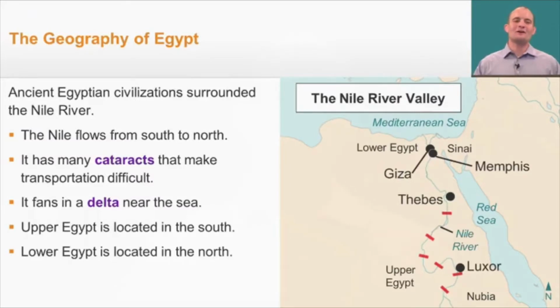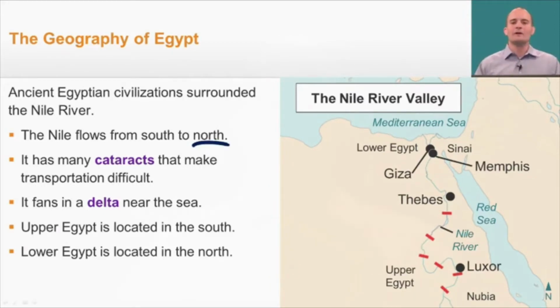Well, before we talk about the kingdoms in ancient Egypt, it makes sense to talk about the geography of Egypt first. Now, ancient Egyptian civilizations surrounded the Nile River, and the Nile was extremely important. Here are just some key things to keep in your mind as we're going through this. One is that the Nile flows from the south to the north. There are highlands or mountains down here in the south, and from there the Nile starts and it flows down